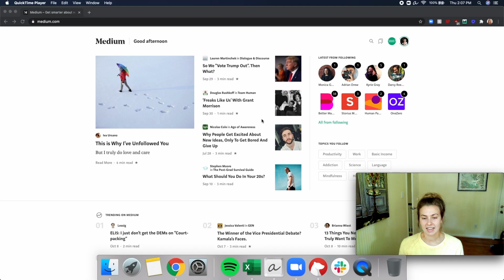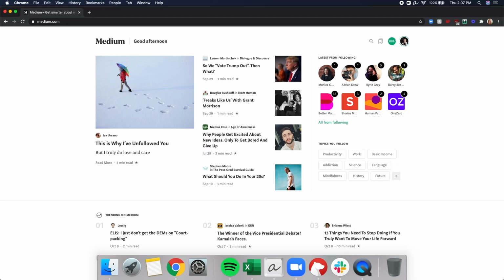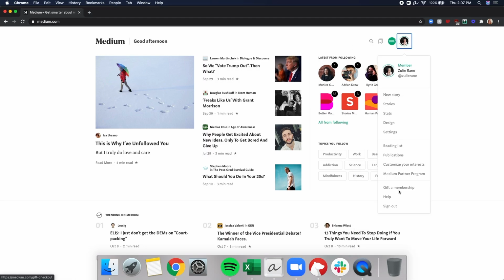What I want to talk about today is how to create a publication on Medium. I recommend everyone should create a publication, and I myself have been spending more of my time and energy on my own publication. There are 2 reasons to do this. 1, publications have something called newsletters. What does that mean?